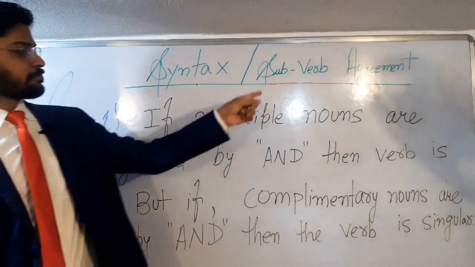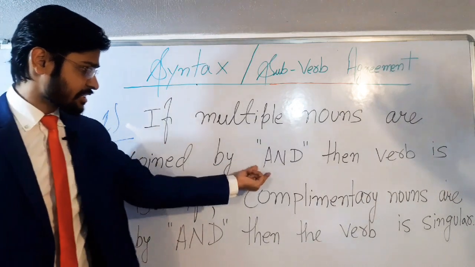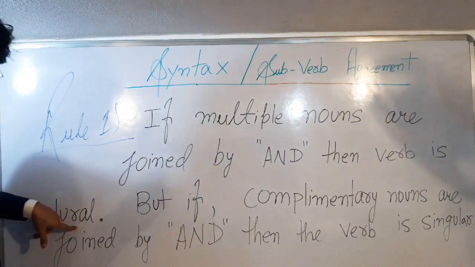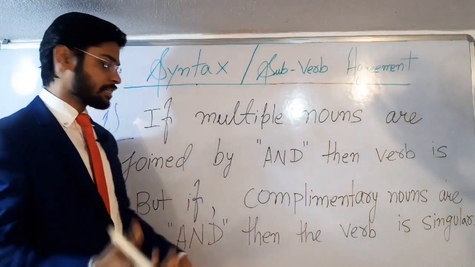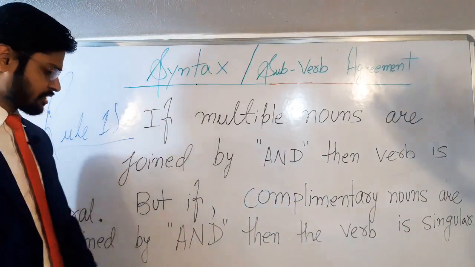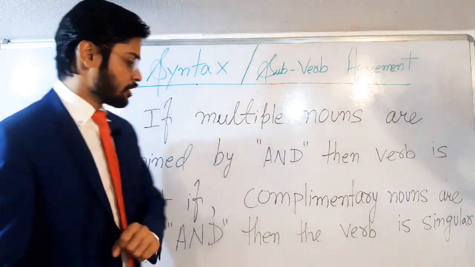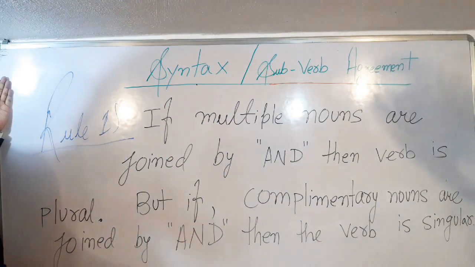See, if multiple nouns are joined by and, एक साथ एक noun अगर joined है and से, तो आपका जो verb होगा, that would be plural. But if complementary nouns are joined by and, अगर complementary noun joined है and से, तो आपका जो verb होगा, that would be singular. So please note down this complete rule.